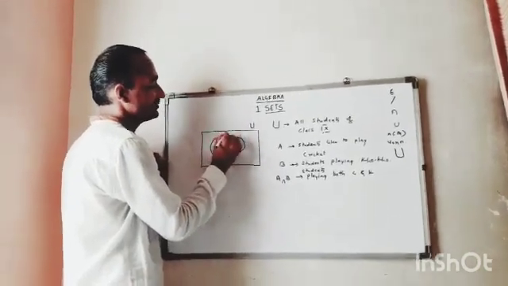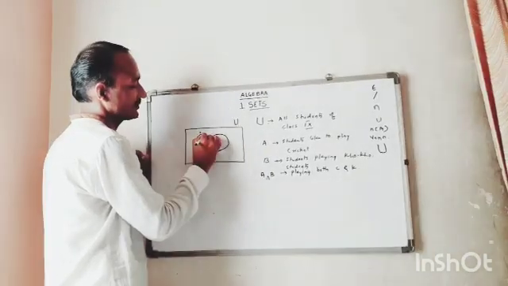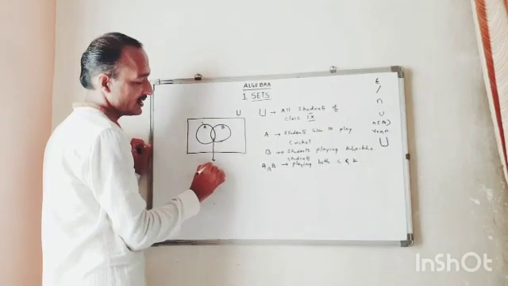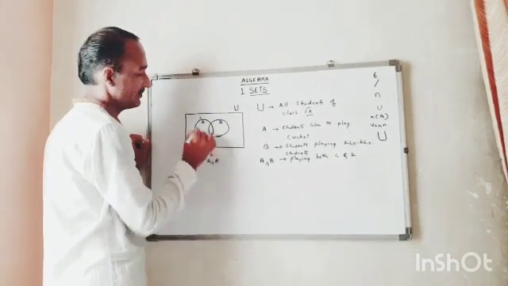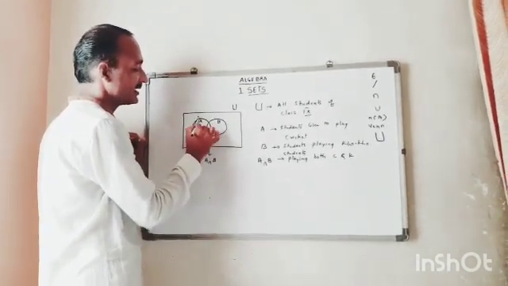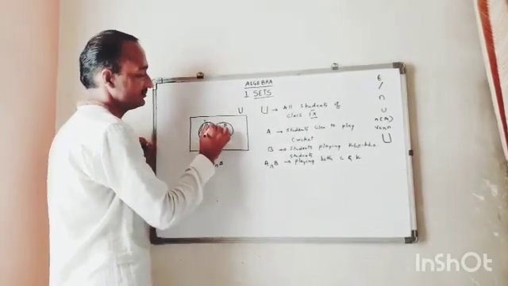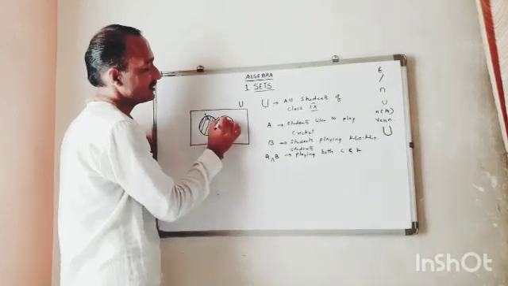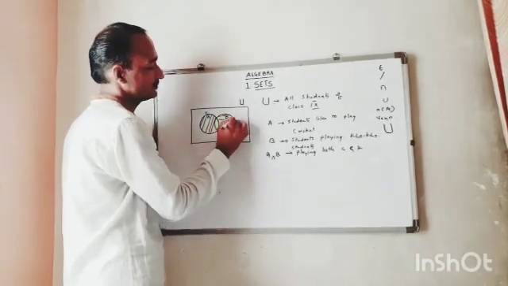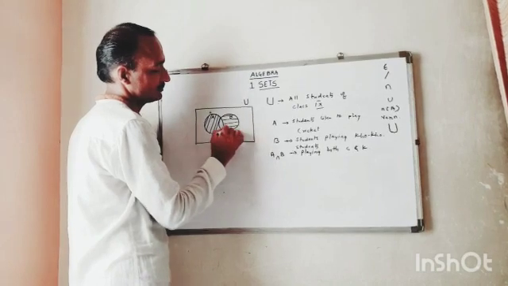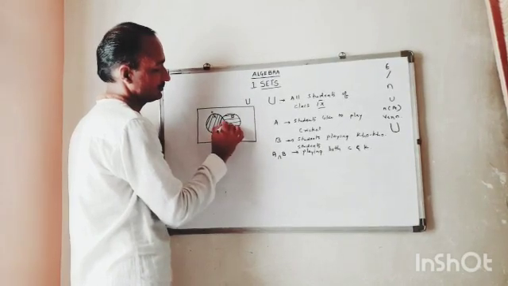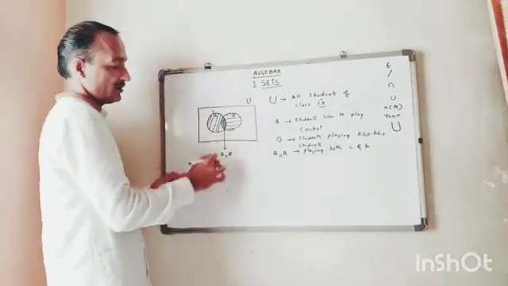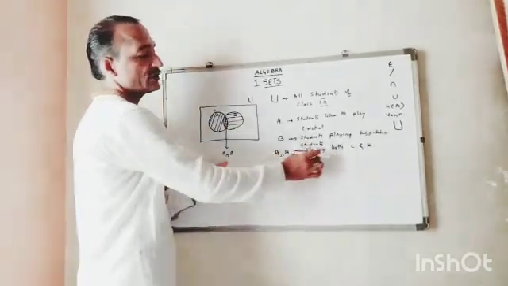Students playing both cricket and Kho-Kho. This is A, B. What is this? A intersection B. Students playing cricket, students playing Kho-Kho. A intersection B, students playing both.